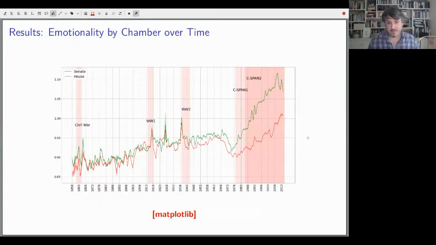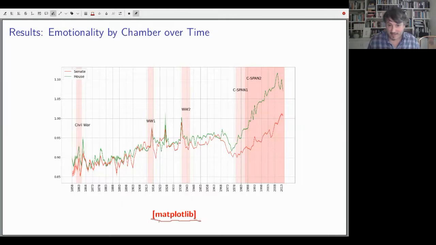So what do we do with this? This is our first graph, which we couldn't have made without our new tool. This is just plotting the emotional intensity measure for the House in green and the Senate in red, starting way back in 1858 up until 2014. And you can see that there are some spikes in there, like during the times of war, which is pretty cool. We use matplotlib.